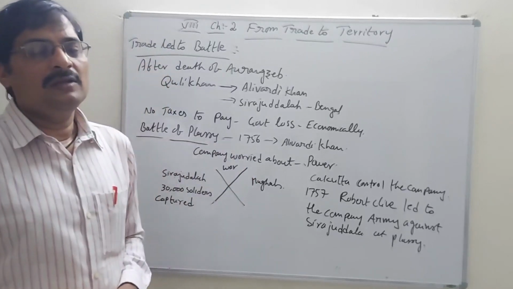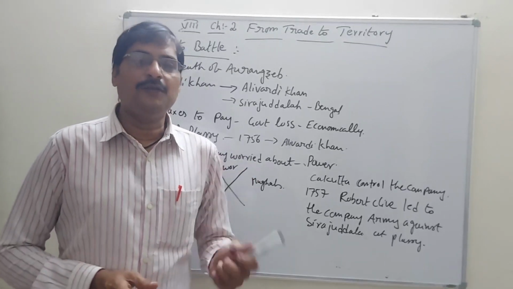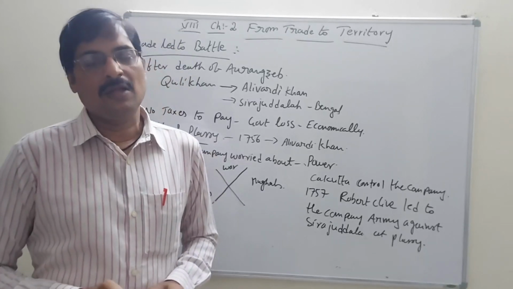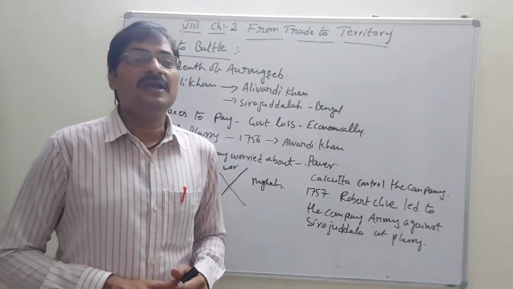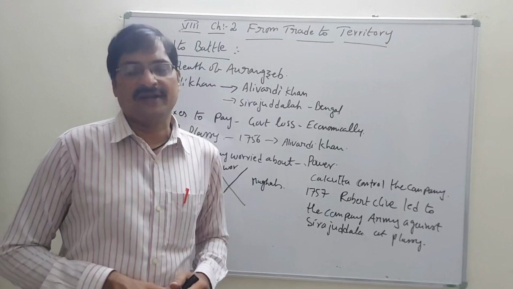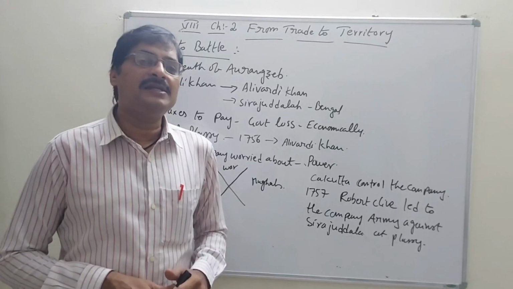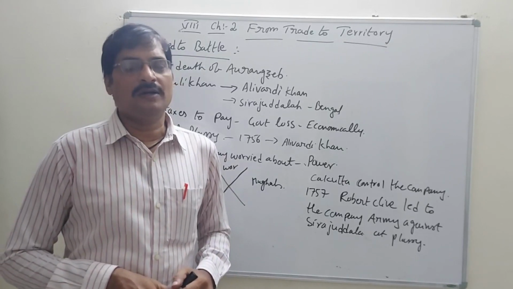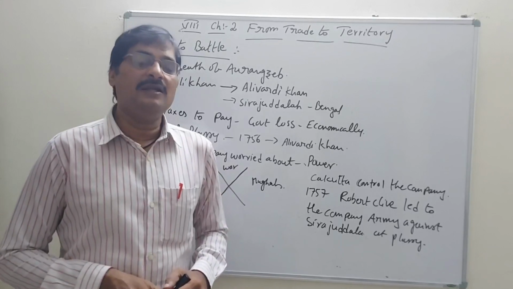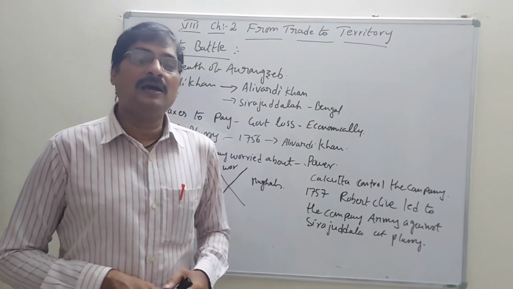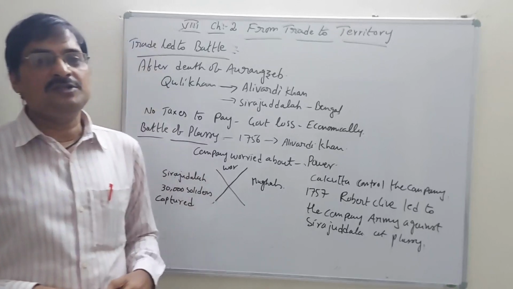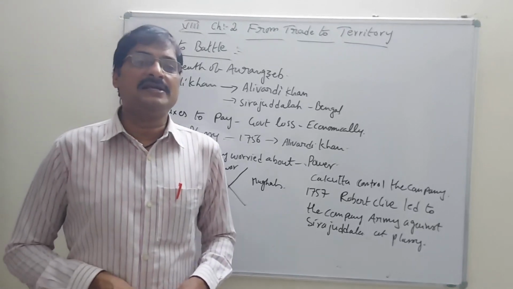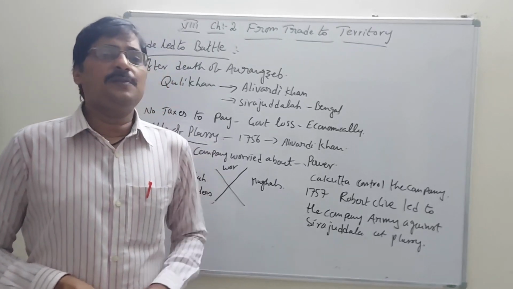But what they did was refuse to pay the taxes. Why? Because they politically had some rights. What kind of rights? Zamindari rights they got. So according to this right, they told Aurangzeb, we don't want to pay any taxes to you.